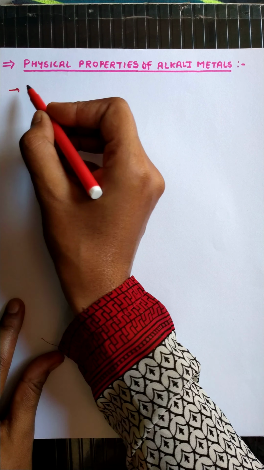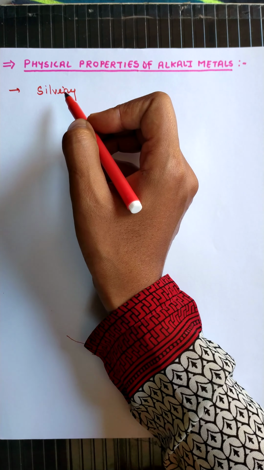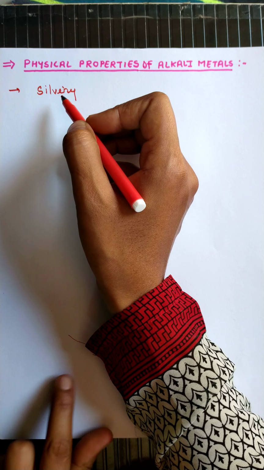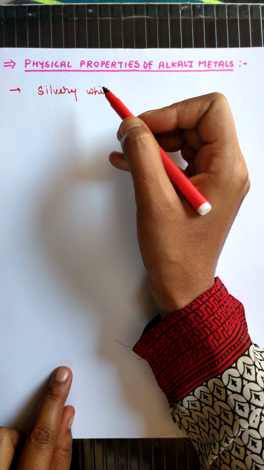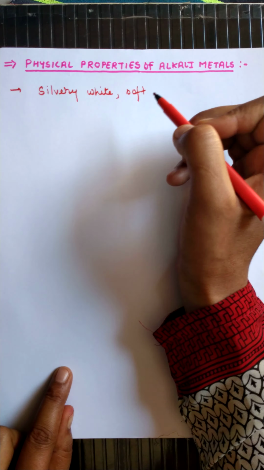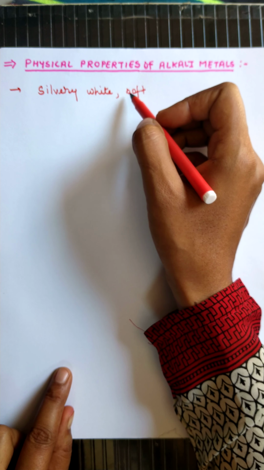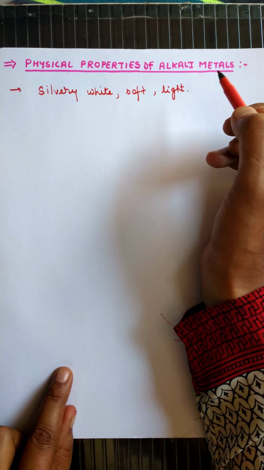Students, now the next topic is about the physical properties of the alkali metals or group 1 elements. Generally, the alkali metals are silvery white in appearance. If we see them, they have some luster and they are whitish in color. They are also soft, and alkali metals are generally softer, as well as lighter elements. These are light elements.